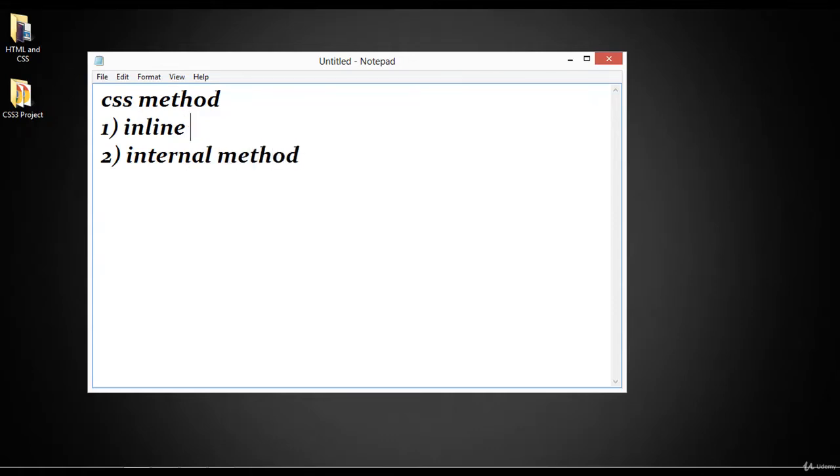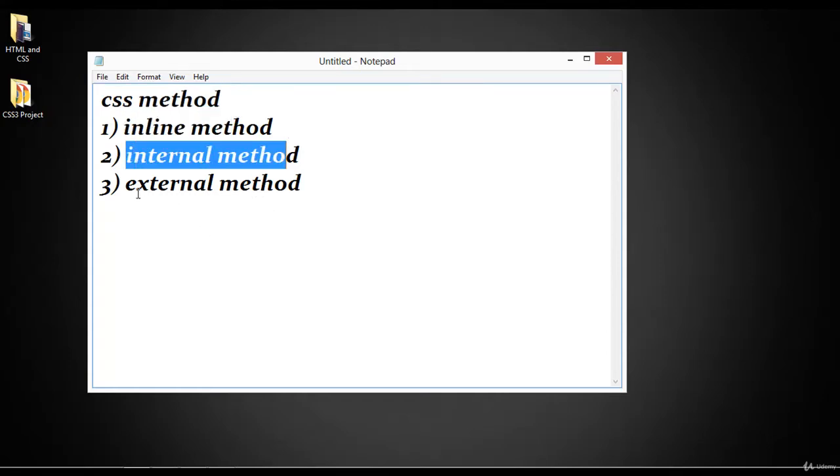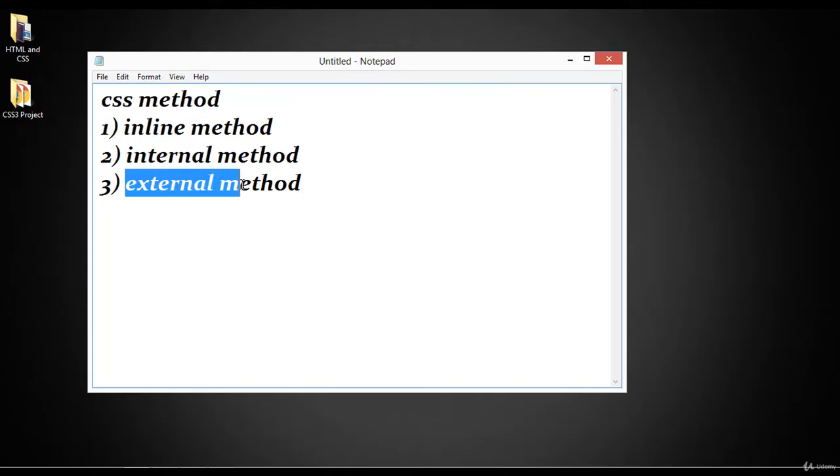And number three is external method. So we can use CSS in three ways, or you can say we have three methods to use CSS. Number one is inline, number two is internal method, and number three is external method.